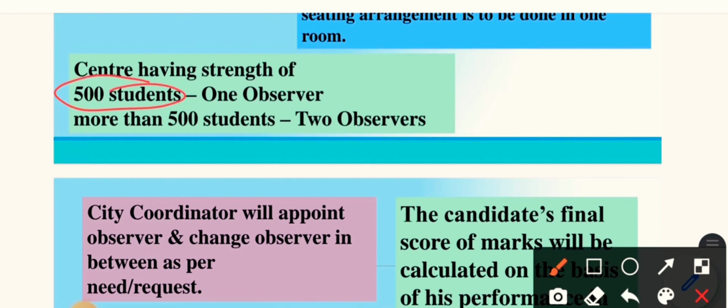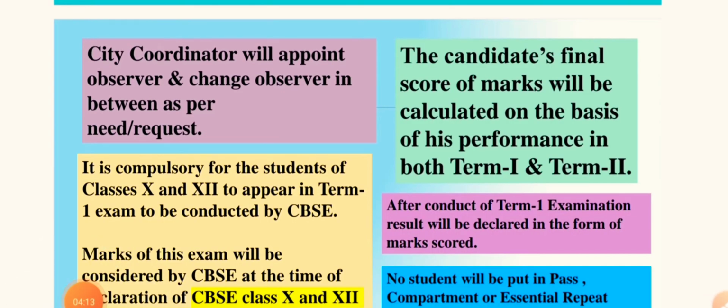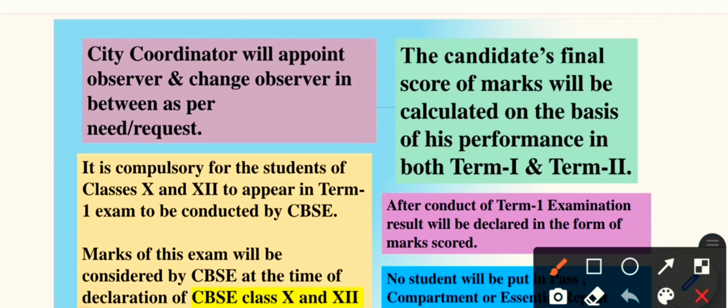Suppose any school center has 500 students, then one observer will be there. For more than 500 students, two observers will be there. City coordinators will appoint observers and change observers in between as per the need or request. The candidate's final score of the exam will be calculated on the basis of the performance in both term 1 and term 2. So here is one important thing: you will not get your final result immediately after term 1.